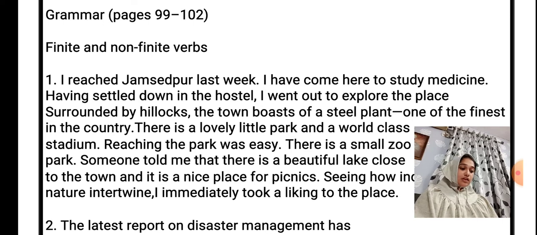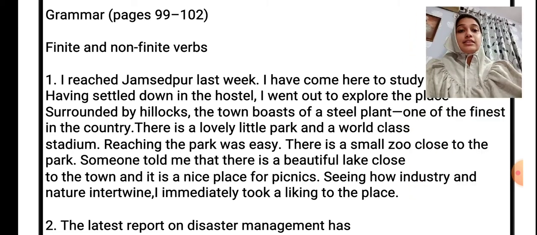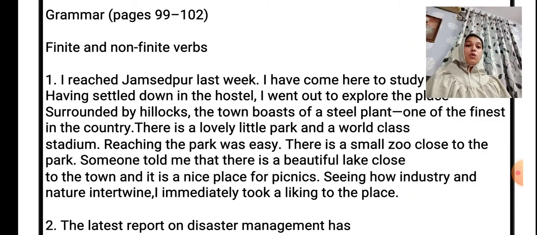There is a lovely little park and a world class stadium. So here is a B form of present participle. So here there is a lovely little park and a world class stadium. Reaching the park was easy. So in bracket we are having be.